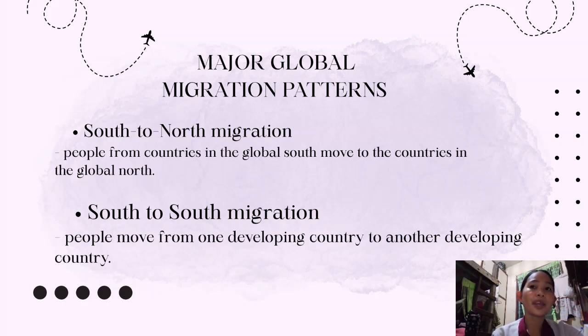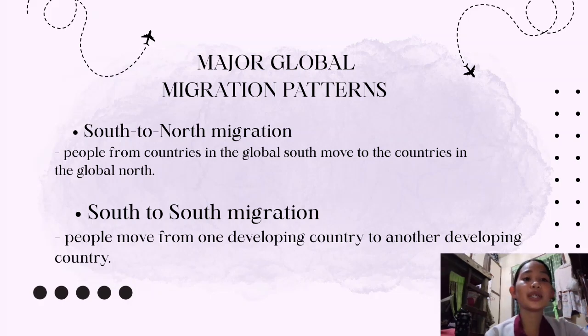The best example in here is Africans moving to Europe, and Filipinos migrating to the USA or Australia. So basically, that is from developing countries to developed countries, or from poor nations to wealthier nations. Next one, we have this south to south migration.